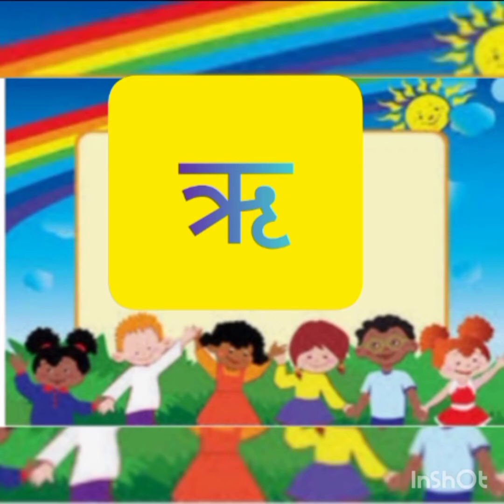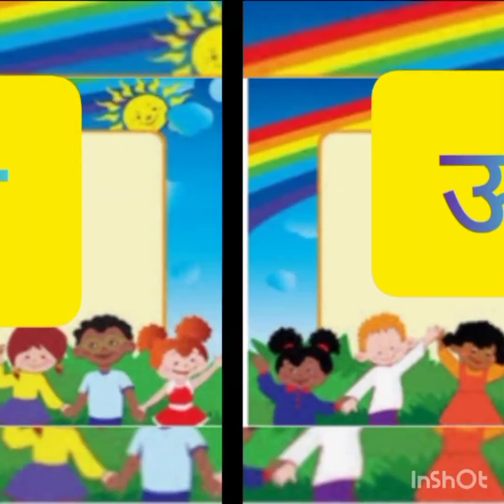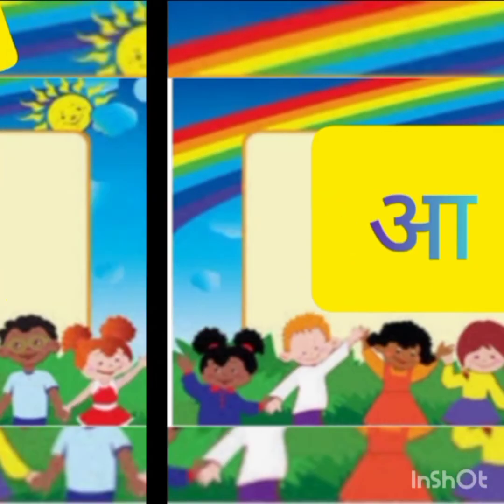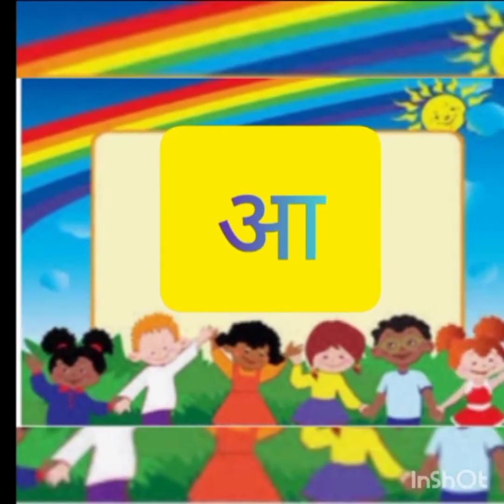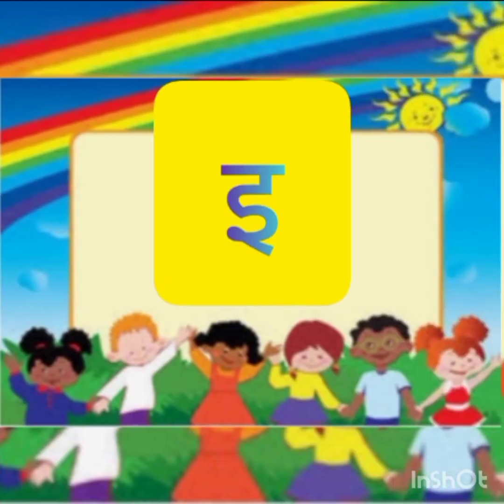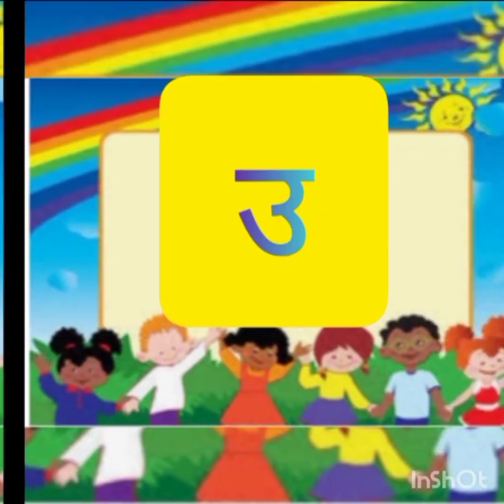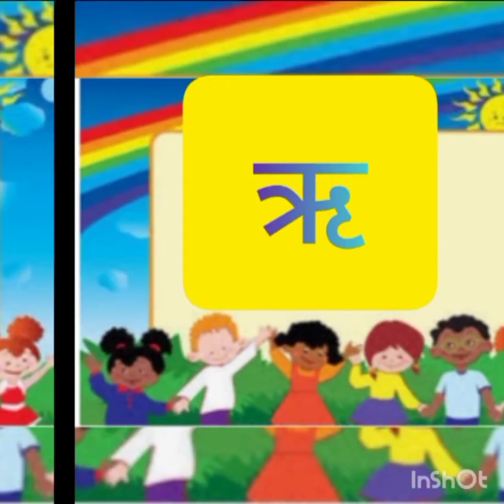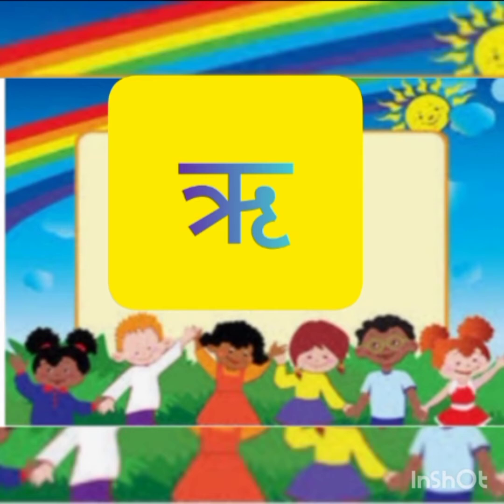Once again. Okay, once again together we will say the first one, then the next, then ir. Seven letters we learned.